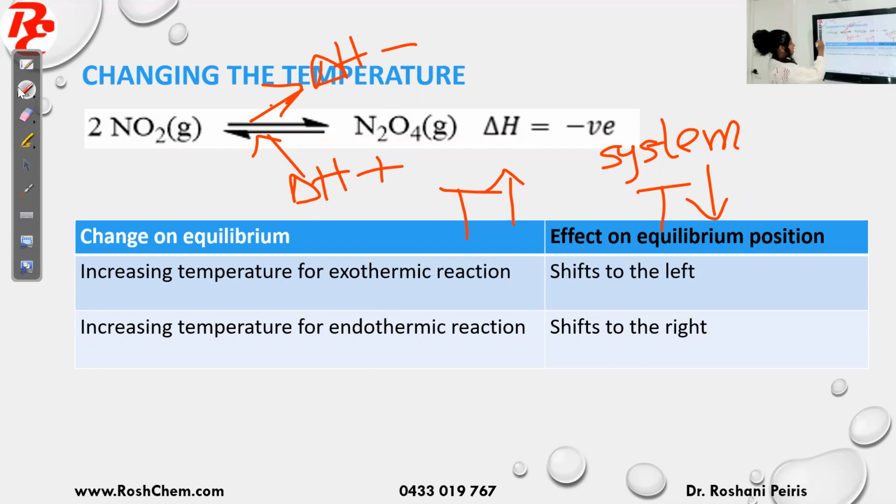That's why I have written here: increase in temperature for an exothermic reaction, the equilibrium position will shift to the left because it's going backward. If your reaction is endothermic, then the opposite will happen. In endothermic reactions, if you increase the temperature, the forward reaction will happen. Therefore, the position of the equilibrium is shifting to the right.